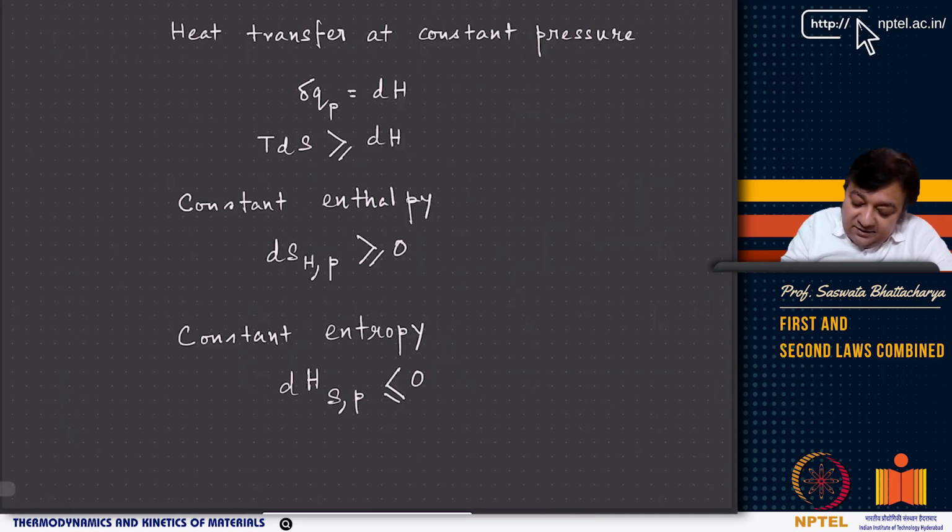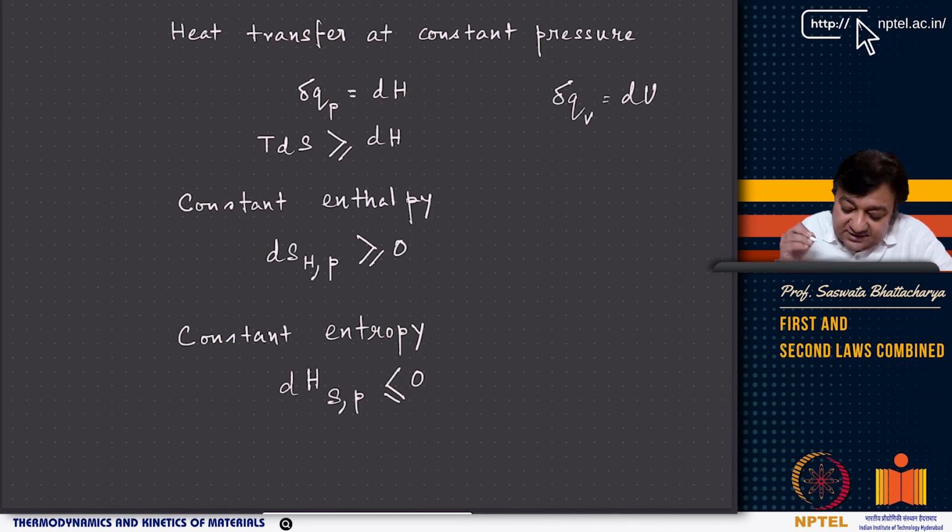So now think of heat transfer that is happening at constant pressure. We have already discussed this: delta Qv equal to dU. Similarly, delta Qp equal to dH. Now again Clausius inequality comes in, so TdS greater than equal to dH.